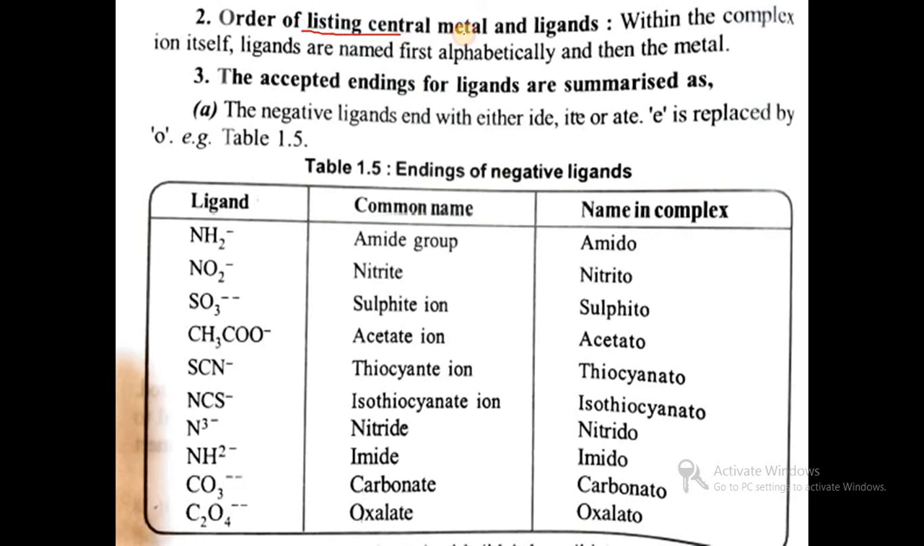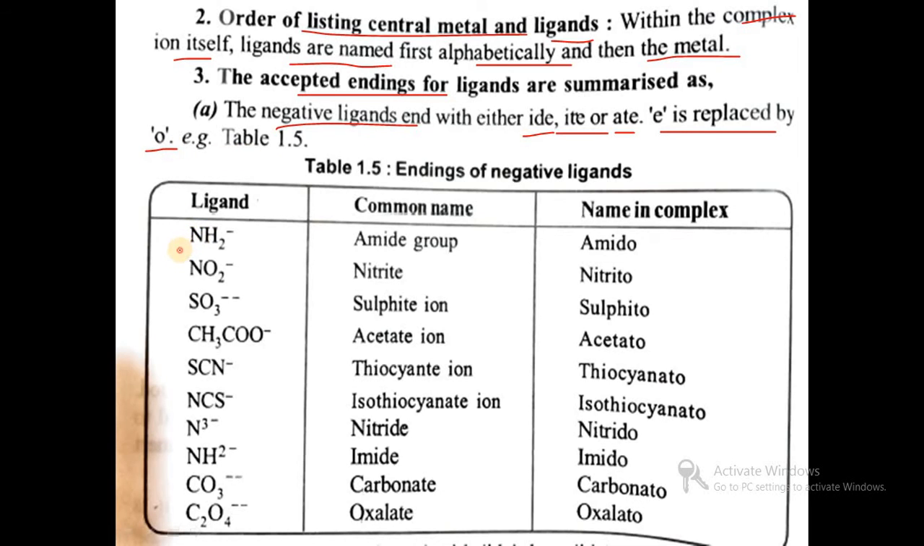The second rule is the order of listing the central metal and ligands within the complex ion itself. Ligands are named first, alphabetically, and then the metal. The third rule: the accepted endings for ligands are summarized below. Negative ligands end with either -ide, -ite or -ate, and the final E is replaced by O.